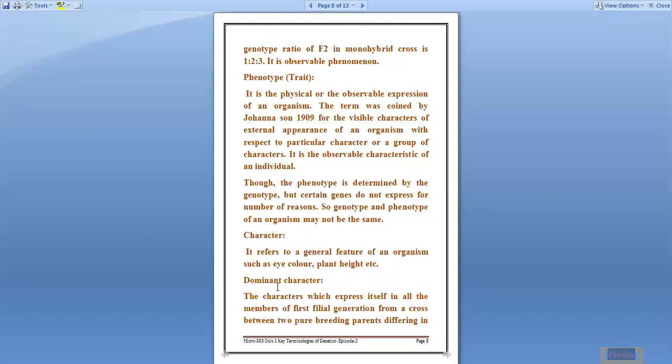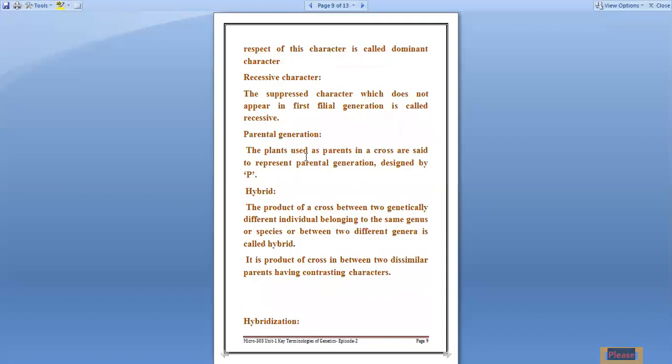Next, characters are also divided into various types. That is dominant character. You are all smart enough to know what a dominant character is: the character which expresses itself in all the members of the first filial generation. First filial generation means the generation we get when we cross the parents for the first time, from a cross between true or pure breeding parents differing in respect of the characters. That is called dominant character.